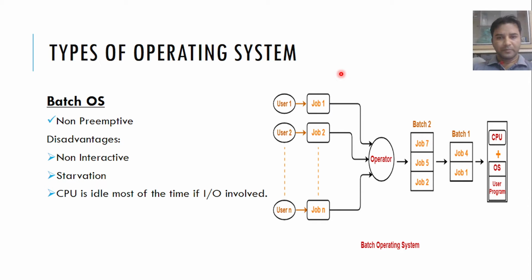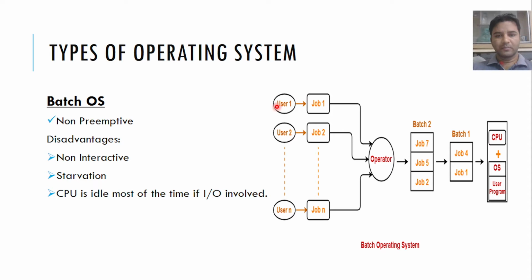Before discussing batch operating system, what do you mean by job? In simple terms, job is nothing but your program, but in batch operating system, jobs carry more than a program. That means in a job, program plus input output data and control information are also available. But for simplicity, I just consider job to be nothing but your program.